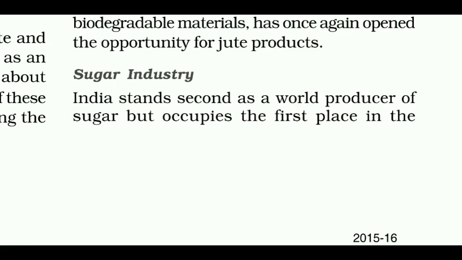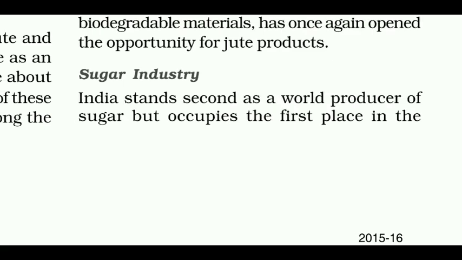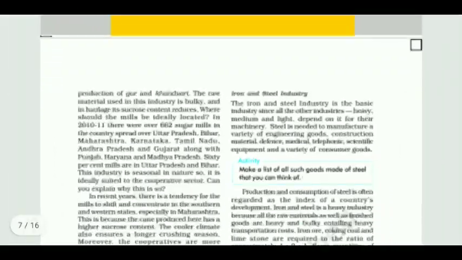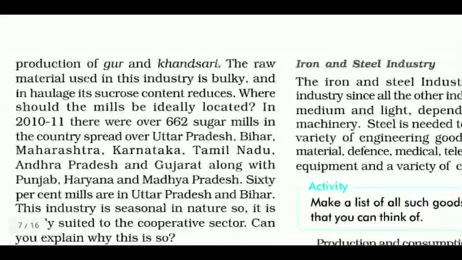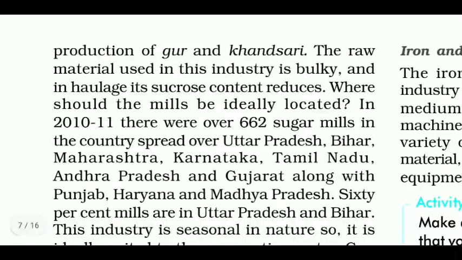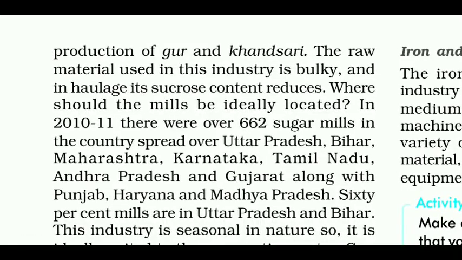Next we have the sugar industry. India stands second as a world producer of sugar but occupies the first place in the production of gur and khandsari. The raw material used in this industry is bulky and in haulage its sucrose content reduces. Where should the mills be ideally located?